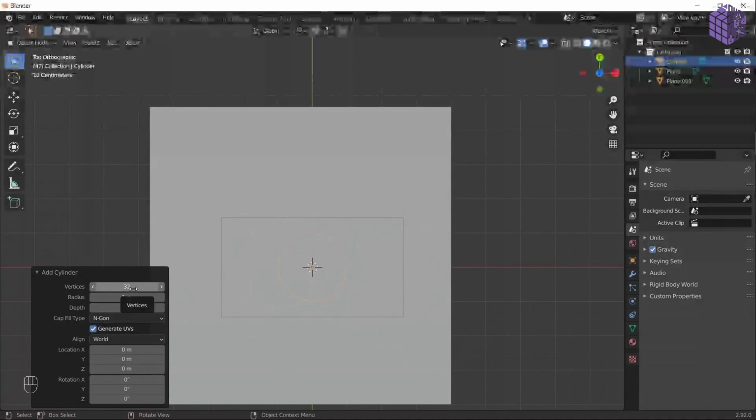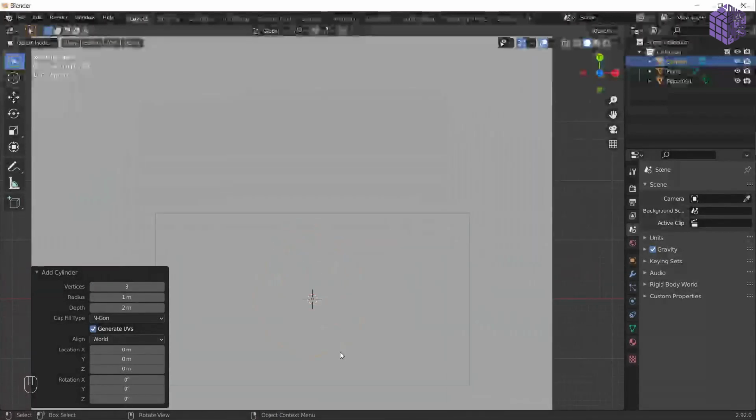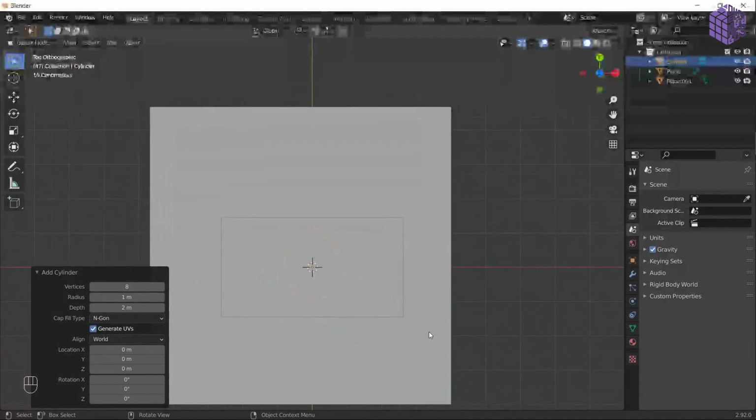I can reduce it. The higher the vertices count, the more computing power it is going to take. The more faces you have, the more geometry you add into your scene, the more computing power it's going to take. So let's reduce it to very low numbers, because nobody is going to see your table's detail. So 6 or 8 would be great. Now here we have 8 vertices, and let's reduce it